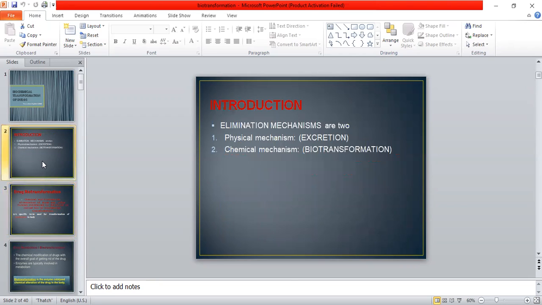There are two ways that are used for elimination of these drugs. The first one is the chemical mechanism, and the second one is the physical mechanism. How it is excreted from our body is by the physical mechanism, and how the biotransformation of a drug actually occurs in our body involves the chemical mechanism.